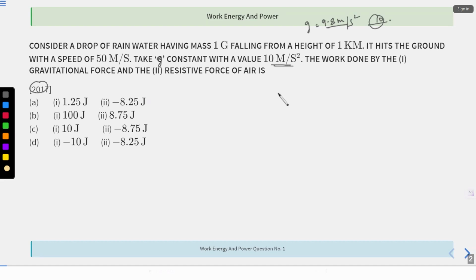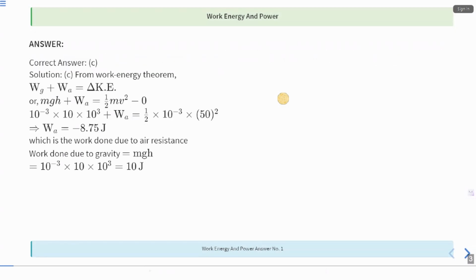Now what they are telling over here is the work done by the gravitational force and the resistive force. Let me explain the solution here itself.